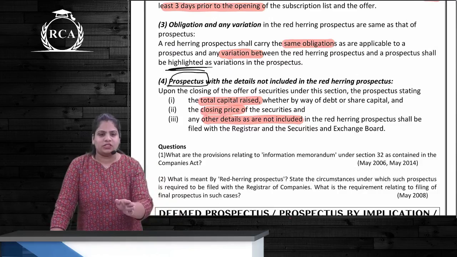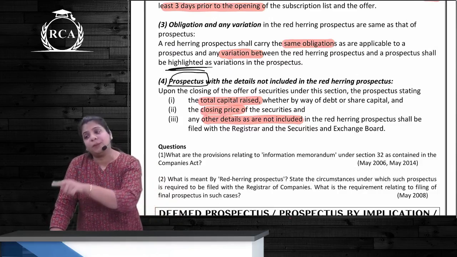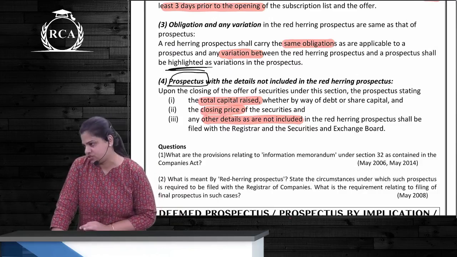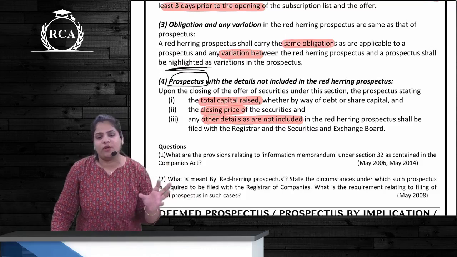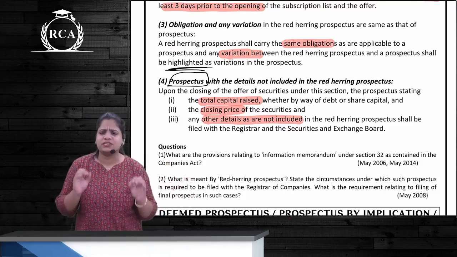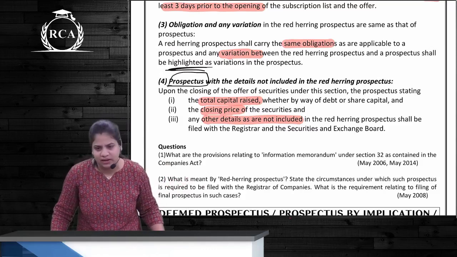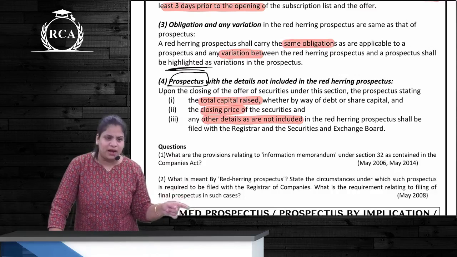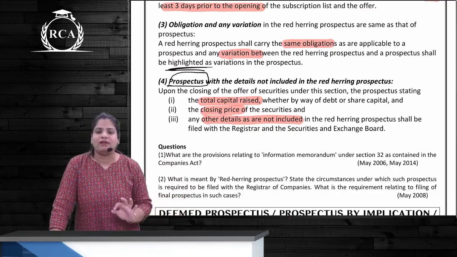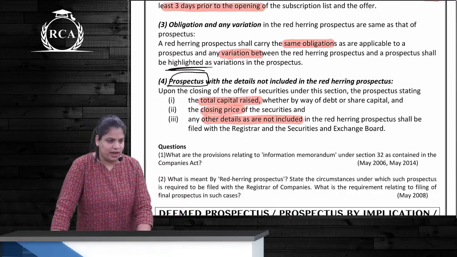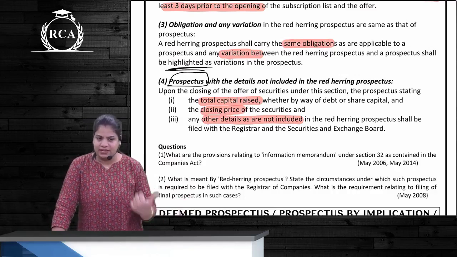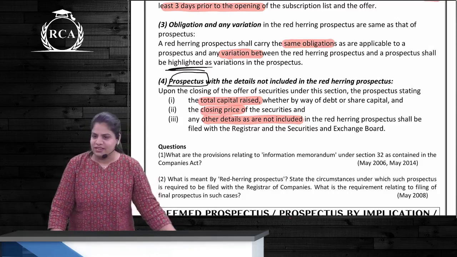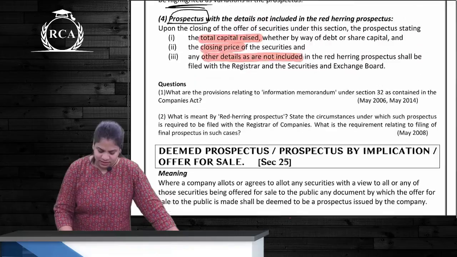After RHP filing, you are still required to file the complete prospectus, that is the final prospectus, which will have all these missing details as well. Any variation or different points in the RHP and prospectus compulsorily have to be highlighted as variation. Why should you highlight this? Because you told something else and received the demand, and now you are changing it, so you will have to highlight it. Is 31 clear as well? Yes. Sorry, 31 is the shelf prospectus, 32 is RHP. 31, 32 clear? Okay, 33.